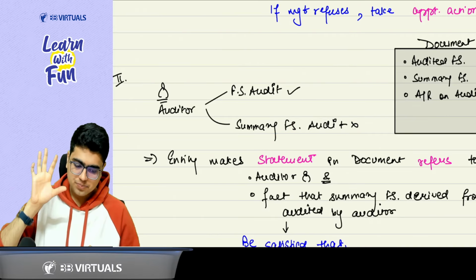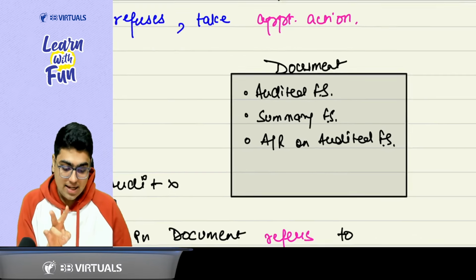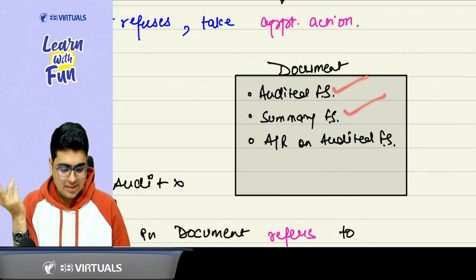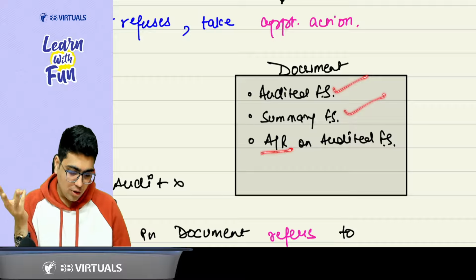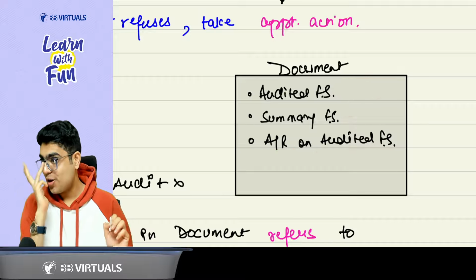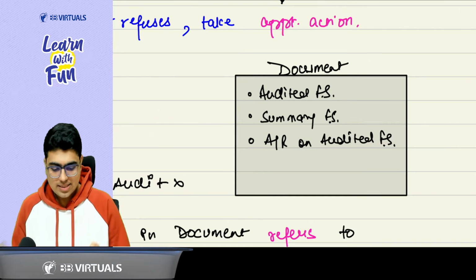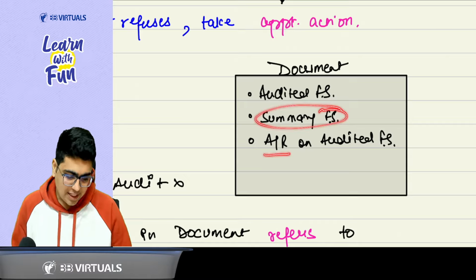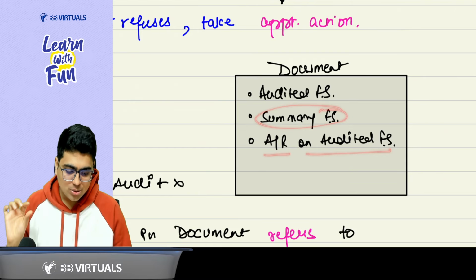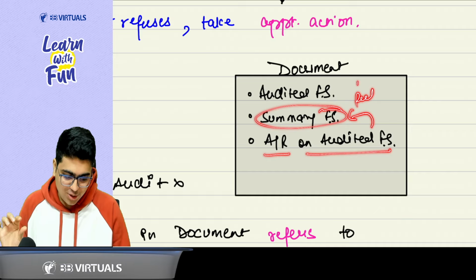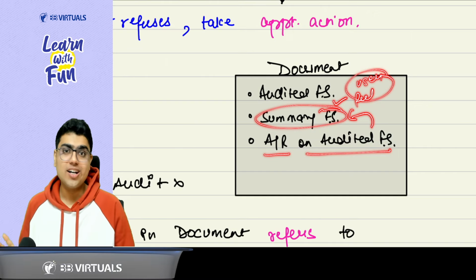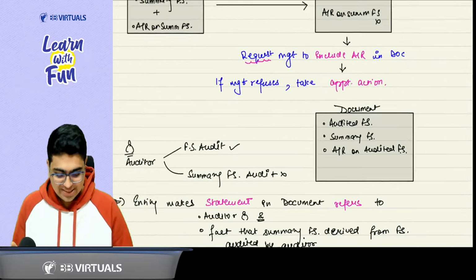And there is a document in which there is an audited financial statement, there is a summary financial statement, and there is an audit report on the audited financial statement. So, sir, what can happen? Audited financial statements are audited, that we know. But when the summary financial statements come with an audit report on the audited financial statement, the user can get a feel that these summary financial statements are also audited.